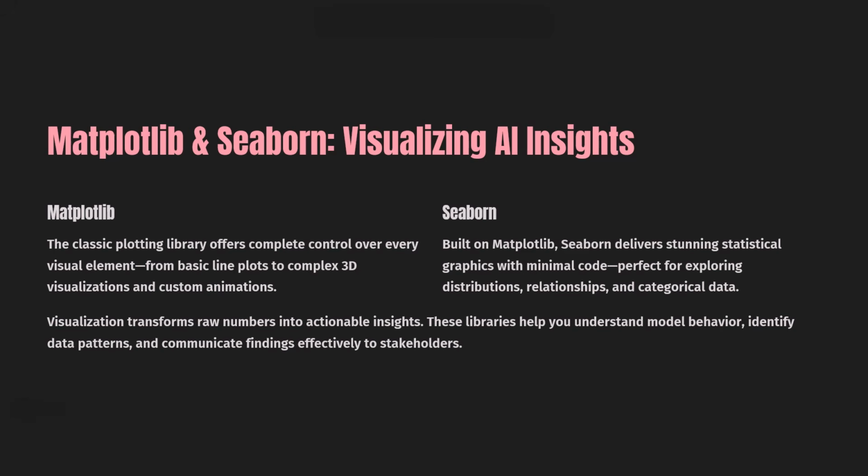Well, if we would like to transform raw numbers into actionable insights, we will go with data visualization and that is done by Matplotlib and Seaborn. If you would like to show your data in the form of a line graph or a bar plot or a pie chart, right, or any other plot that you would think of, go with Matplotlib and Seaborn.